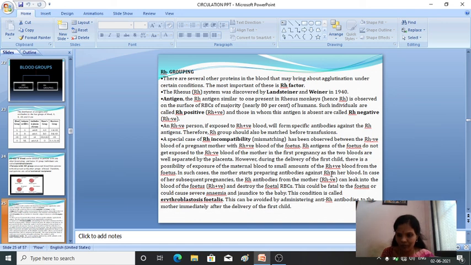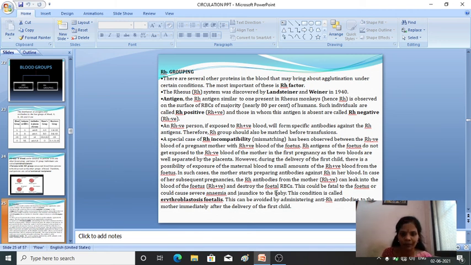against the RH positive in our blood. Okay, so in this case, what happens here during the subsequent pregnancy, that is during the second pregnancy, the RH antibodies from the mother can mix with that of the fetus, and it will destroy the fetal RBC. So during the first pregnancy there is no risk, but the problem arises during the second pregnancy, where the mother's blood has already started preparing the antibodies, and then this mother's blood starts destroying the